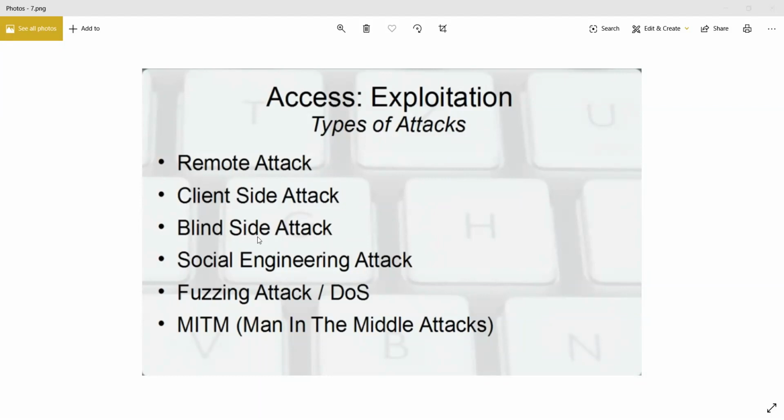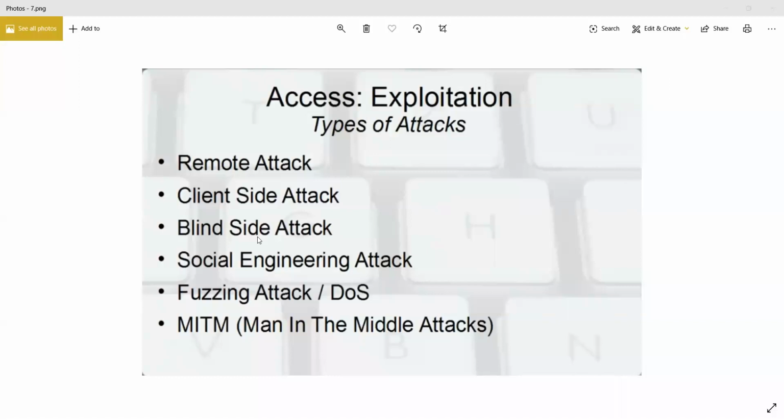When you do that, your ultimate goal is to be able to access that system, to be able to work on that system. That's why this phase is known as gaining access or exploitation. You can call it whatever you want. A few different types of attacks are mentioned here.